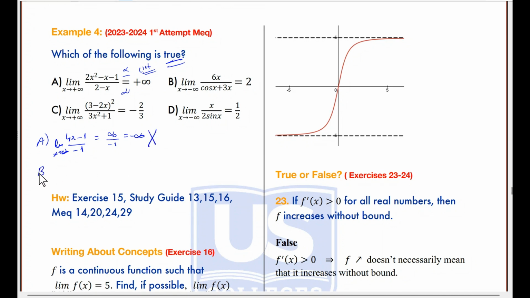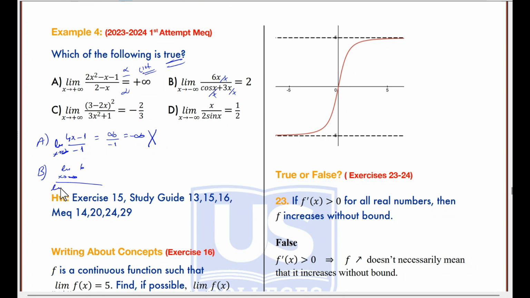Option B, inserting infinity gives me infinity divided by cosine infinity plus infinity. Infinity divided by does not exist plus infinity, which gives me nothing. So I have to divide everything by x. So it will be limit as x approaches infinity of 6 at the top.